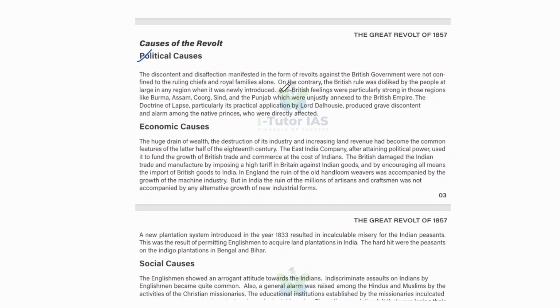Anti-British feelings were particularly strong in regions like Burma, Assam, Coorg, Sindh, and Punjab, which were unjustly annexed to the British Empire. And the doctrine of lapse, particularly its practical application by Lord Dalhousie, produced grave discontent and alarm among the native princes who were directly affected.